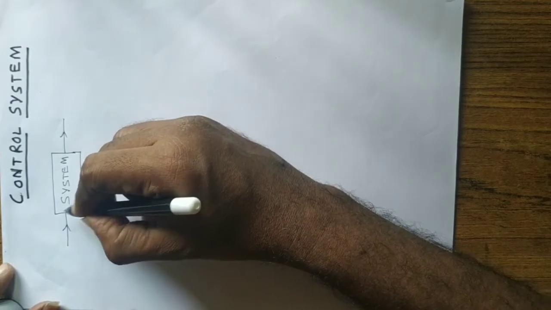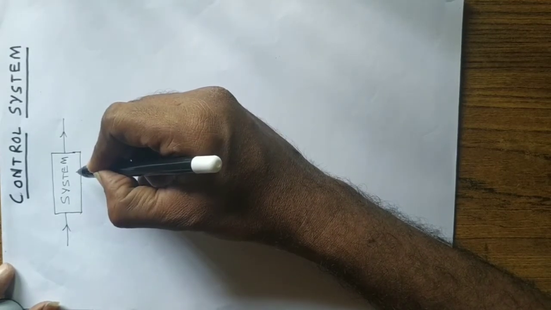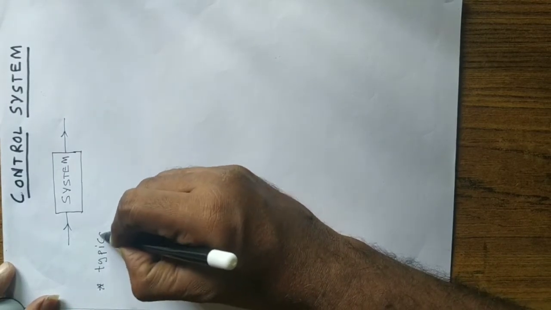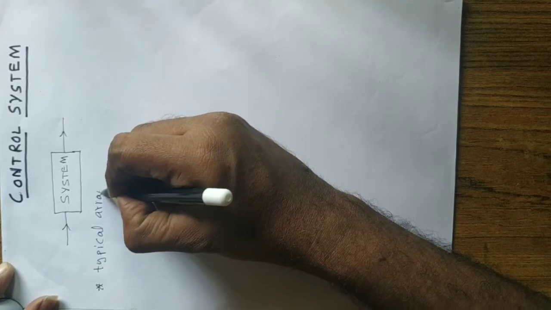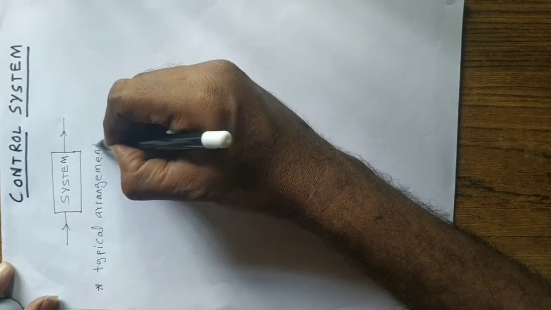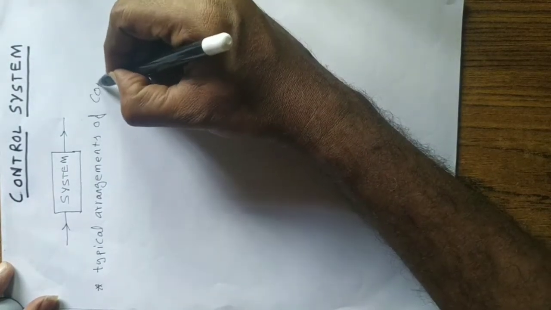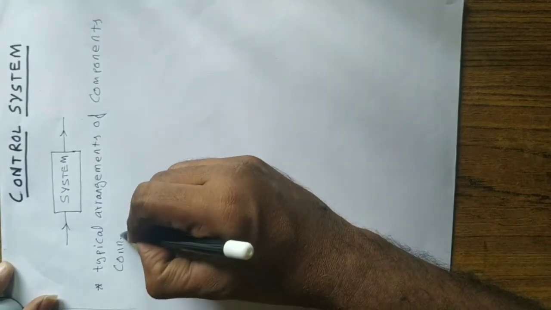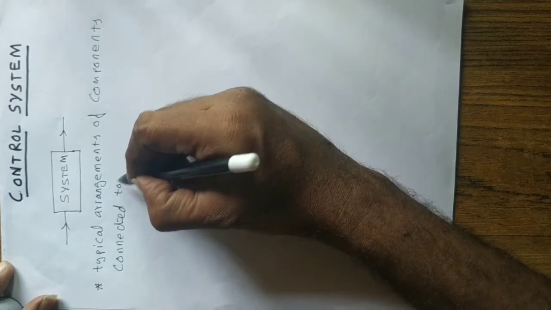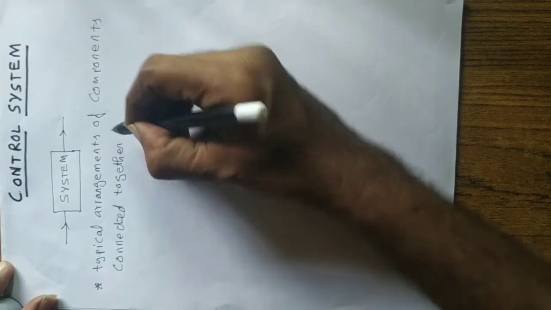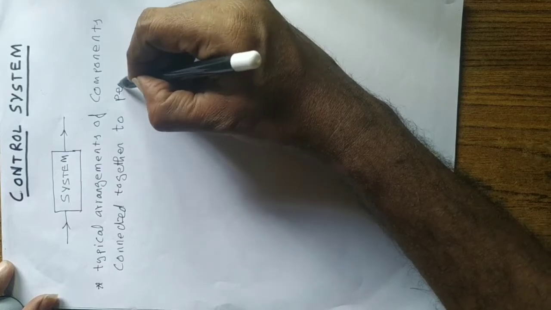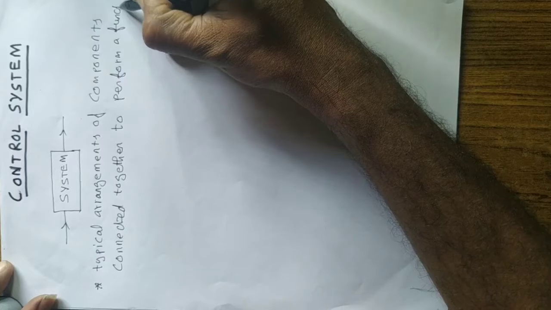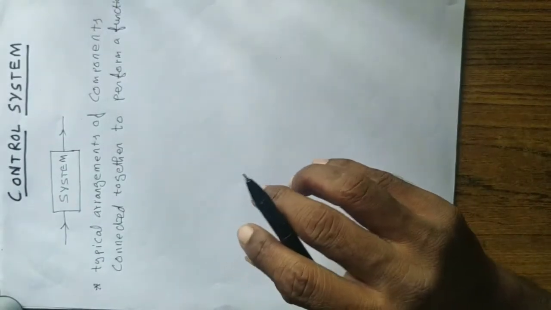So here this block refers to the system, so it may be defined as typical arrangement of components connected together to perform a task or function. So this way it can be defined.